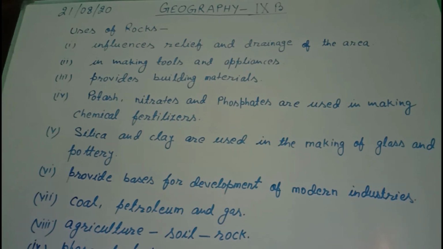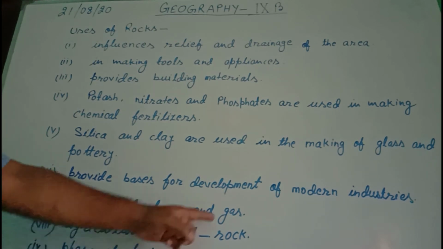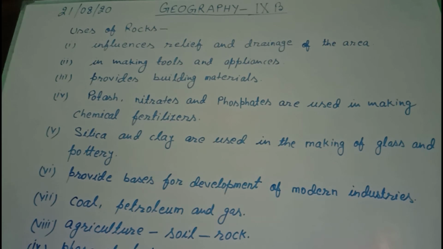As per the infrastructure of industries, rocks play a prominent role. So the rocks provide basis for the development of modern industries. Number seven, we get coal, petroleum and gas from rocks, and these three are good sources of energy.